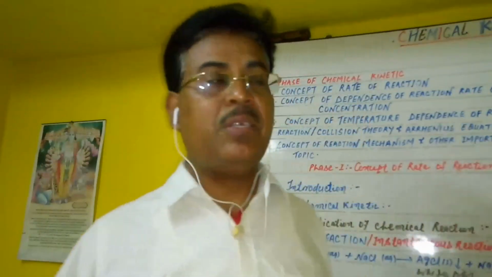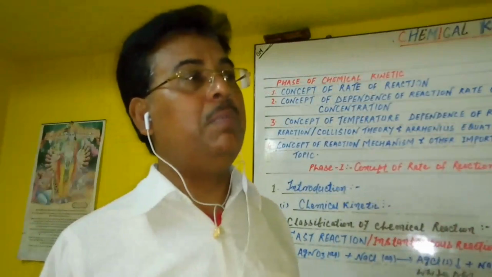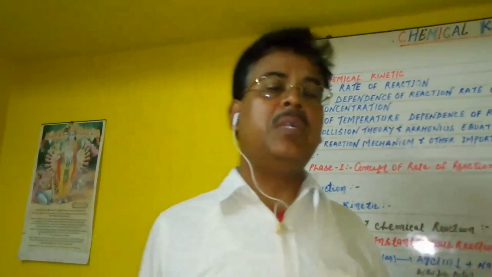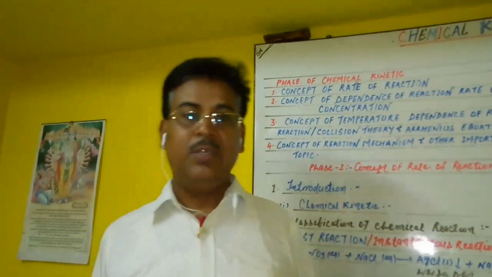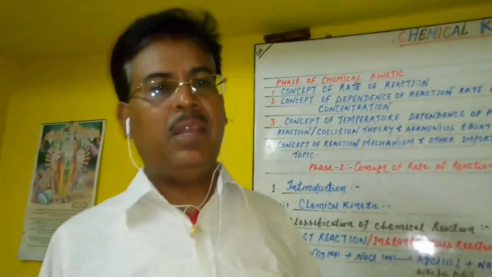But in chemistry, in place of amount, we normally use the term concentration, molar concentration.